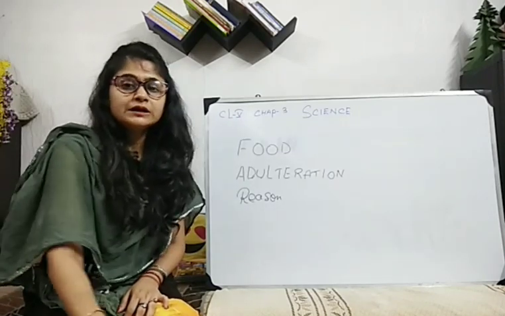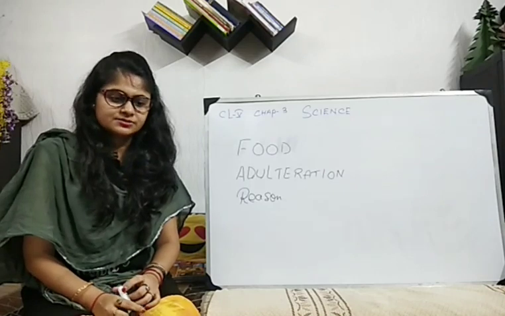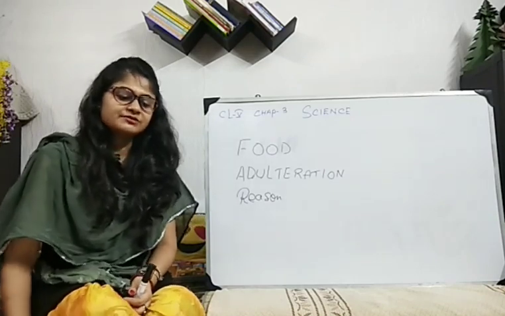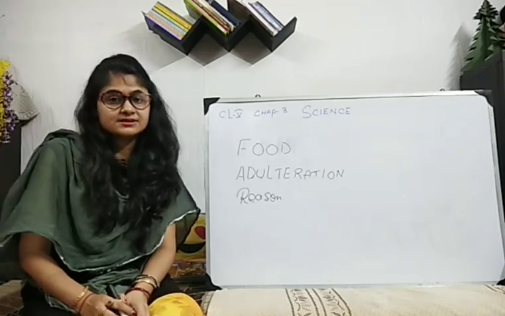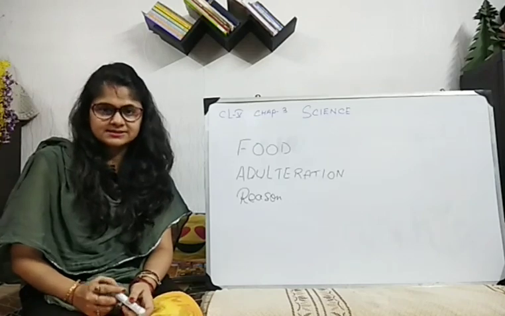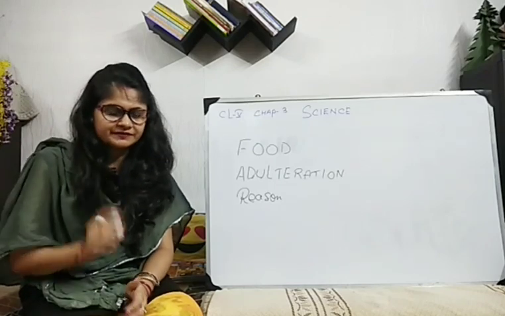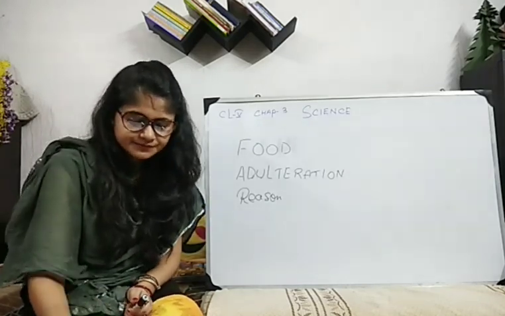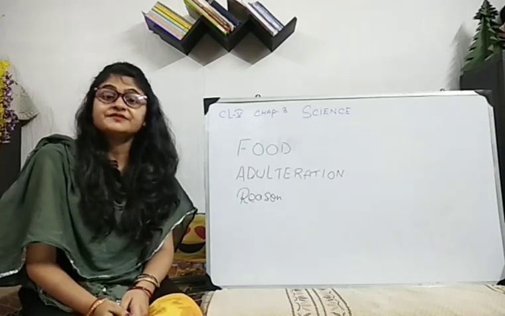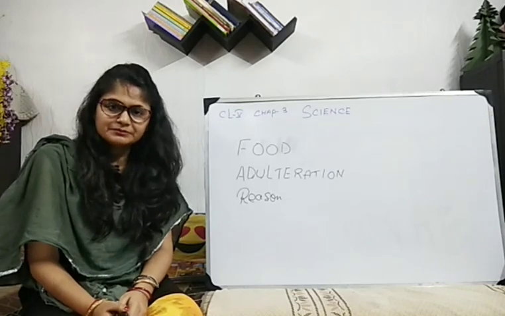I told you to draw and write some points based on diseases, communicable diseases, and these lifestyle food habit diseases. I told you at least 5. Then yesterday I told you to write 5 points on deficiency diseases. That also I think is completed.